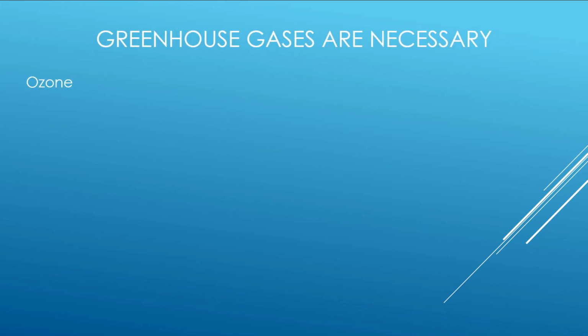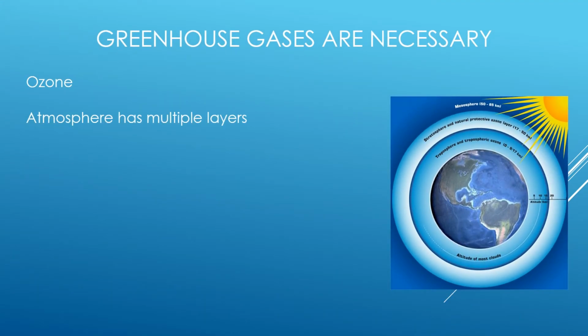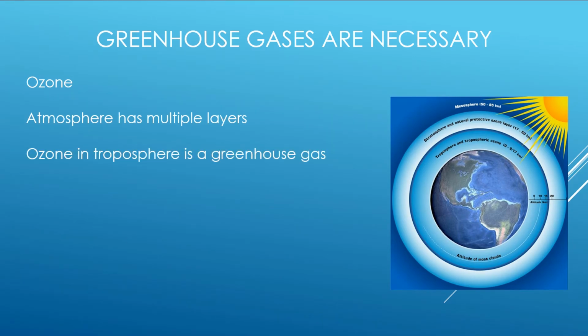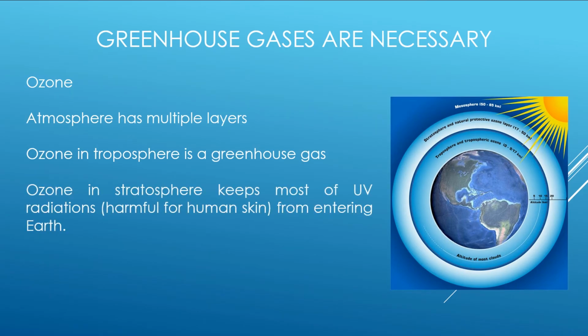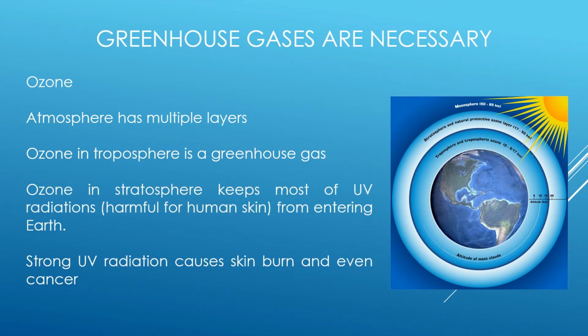So the atmosphere is composed of multiple layers, as shown in the diagram here. It has the troposphere, stratosphere, mesosphere, and exosphere. The stratosphere is the layer of Earth's atmosphere that contains the ozone layer. The ozone in the stratosphere is important because it keeps a lot of the harmful UV radiation from entering Earth. However, ozone in the troposphere is negative and is considered a greenhouse gas due to its absorption of solar radiation, resulting in increasing surface temperatures.